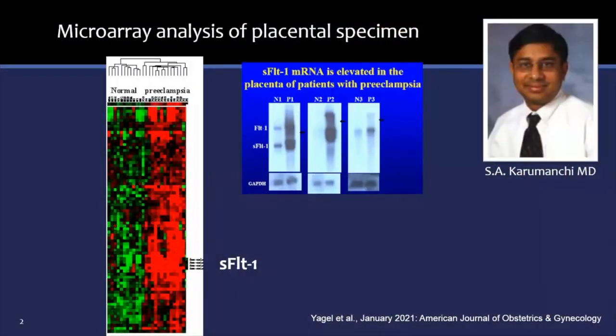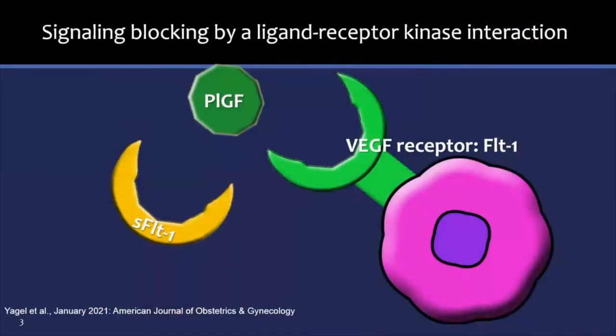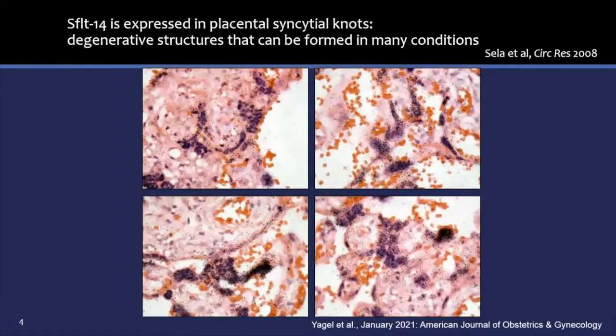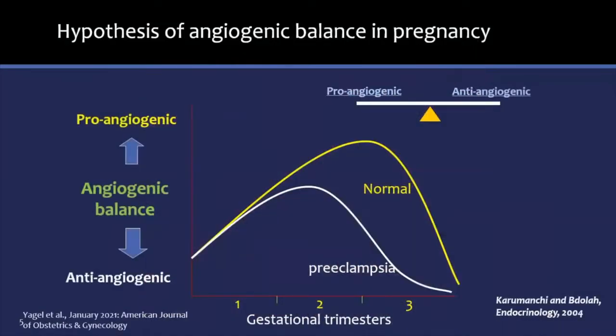Karumanchi and colleagues started a revolution in preeclampsia research almost 2 decades ago with their seminal work on sFLT and its role in preeclampsia. sFLT, in its soluble circulating form, blocks attachment of PLGF and VEGF, reducing the effect of PLGF on target cells of the cardiovascular system. We showed 12 years ago that sFLT is found in maternal blood vessels of the maternal-fetal interface. Angiogenic and anti-angiogenic factors are balanced. Pro-angiogenic factors prevail in normal pregnancy, while an overabundance of anti-angiogenic factors leads to preeclampsia.